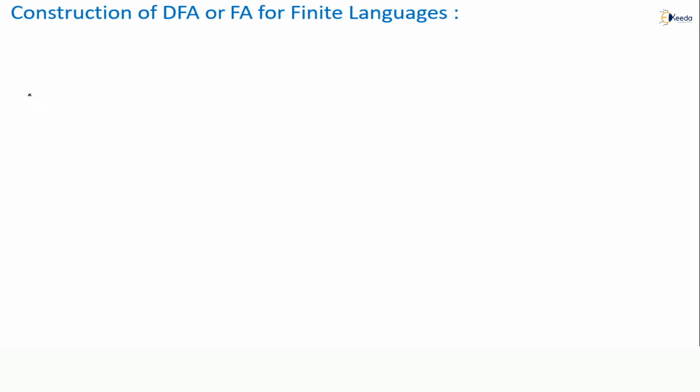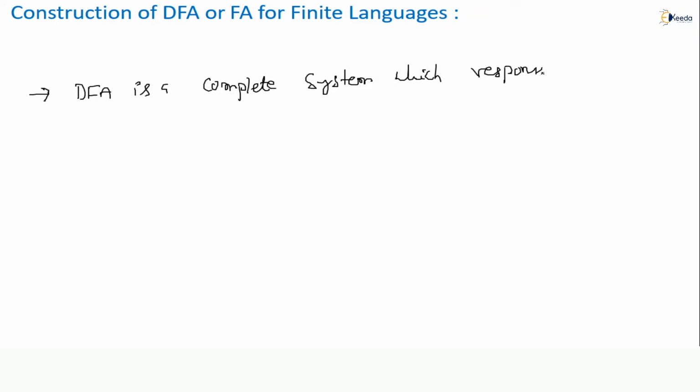The first one you understand: DFA is a complete system, right? Yes or no? DFA is a complete system, which responds for each and every input string.